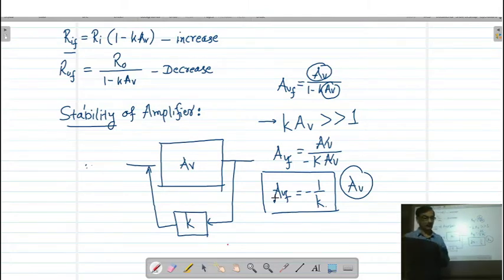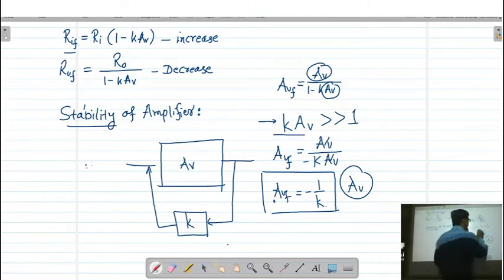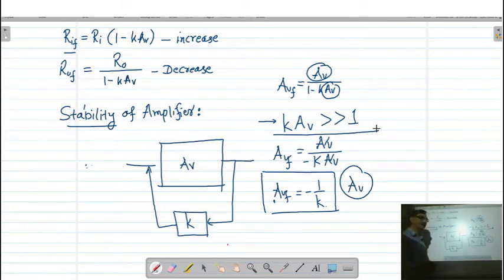Stability increases, but for the stability you should remember the condition that KAV must be much greater than 1.